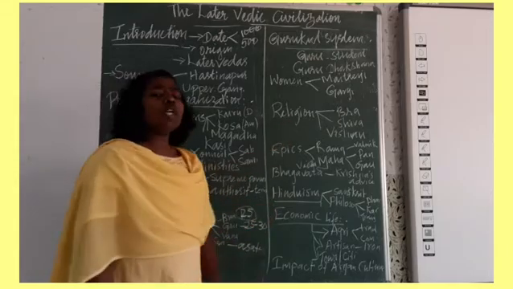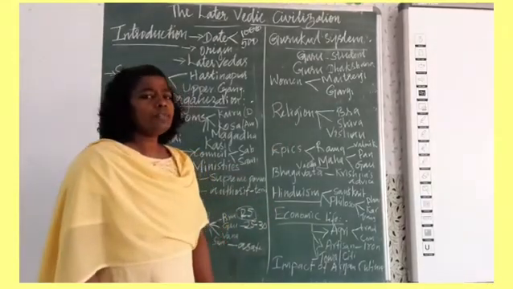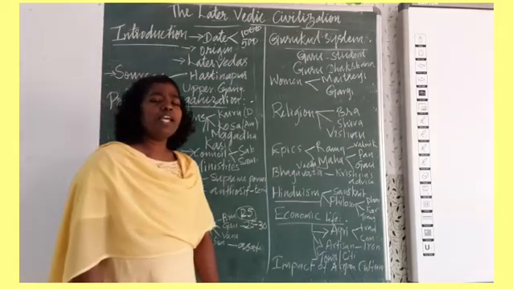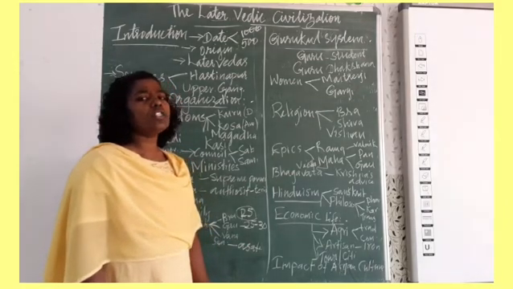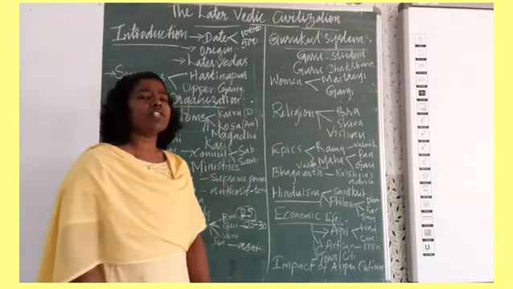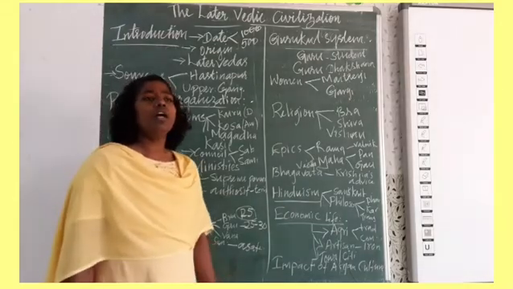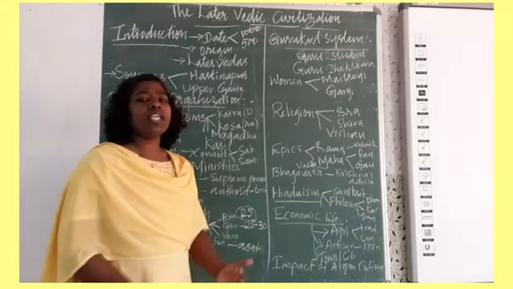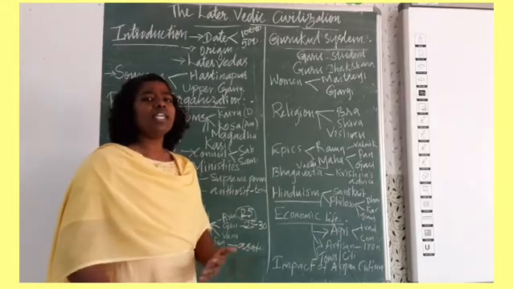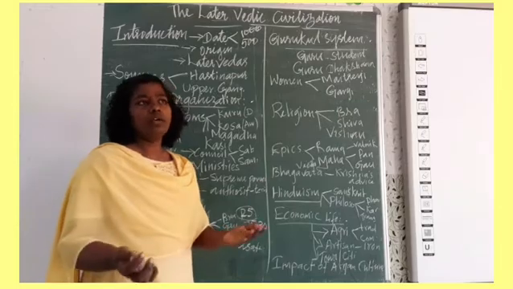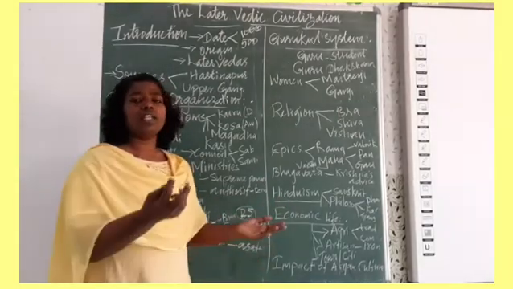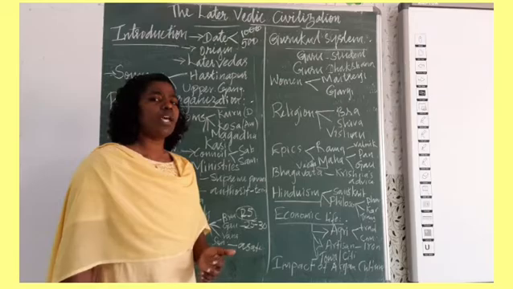And when we come to religion, in the early Vedic period, the people gave importance to nature worship, and they also worshipped different forces of nature. They worshipped Lord Agni, Indra, Vayu, the god of plants, the god of dawn, like that. Different gods and goddesses were worshipped.